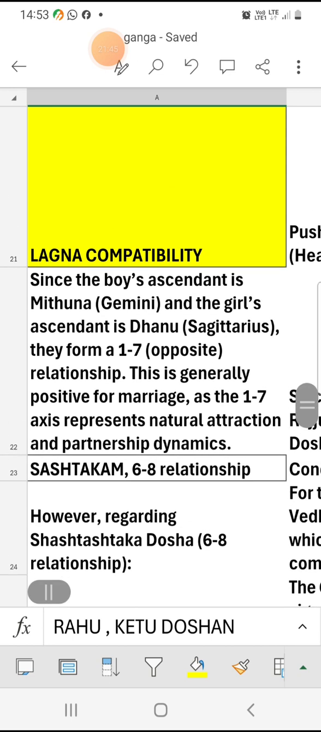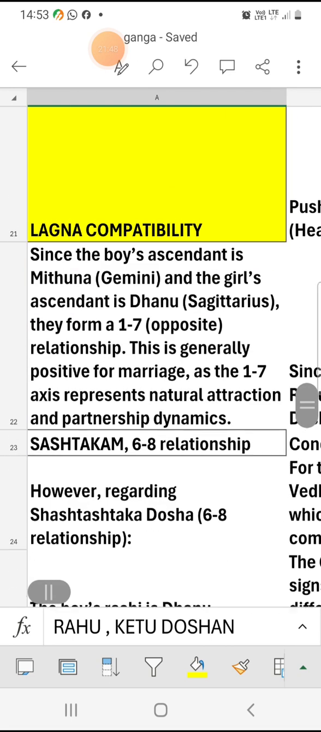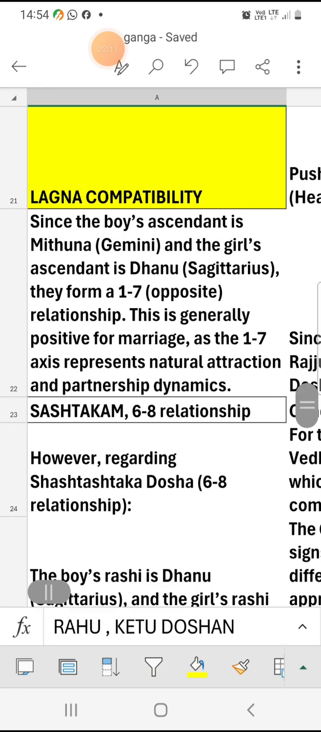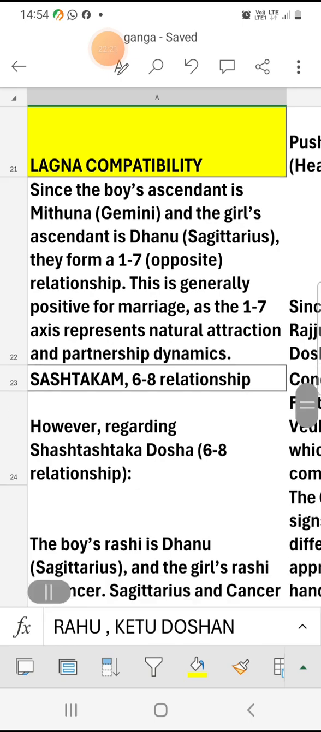For Lagna compatibility, suppose the boy has Gemini ascendant and the girl has Dhanu ascendant. That is called a 1 to 7 combination. Both are looking at each other's Lagnas. The boy, with Mithuna Lagna, looks at the girl's Dhanu Lagnam, and from Dhanu Lagnam the girl's ascendant looks at the boy's Mithuna Lagna. So it is a favorable combination, 1 to 7 opposite.